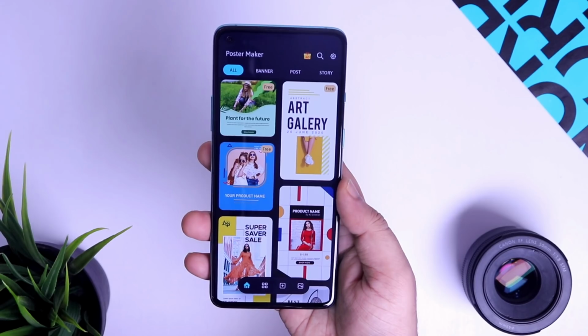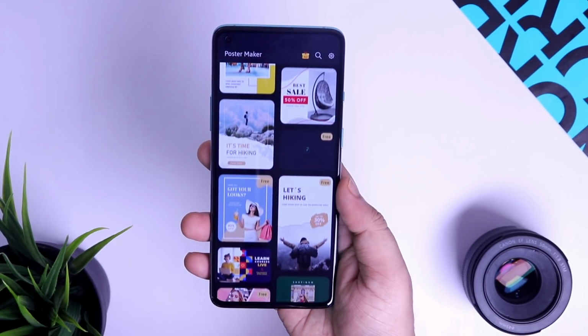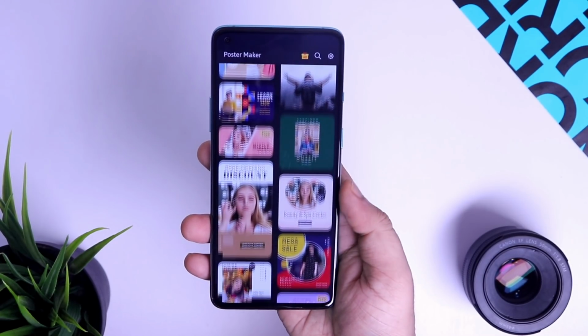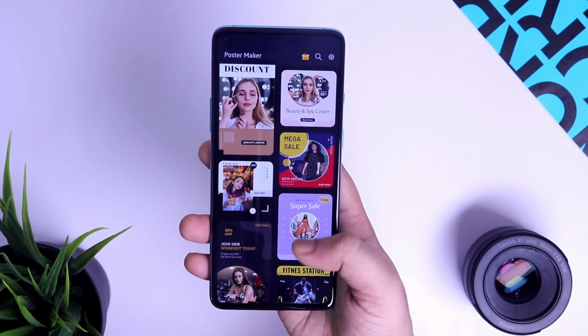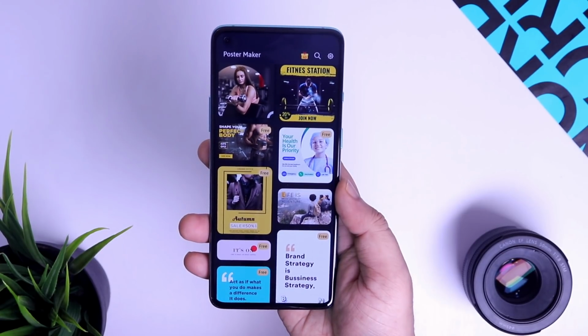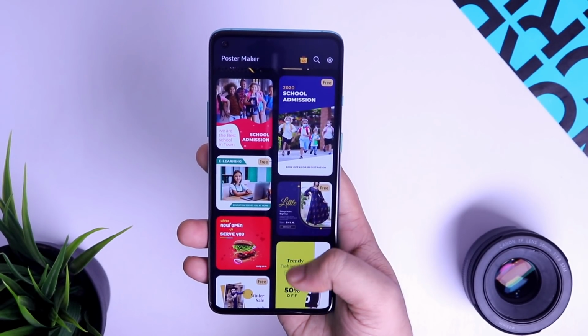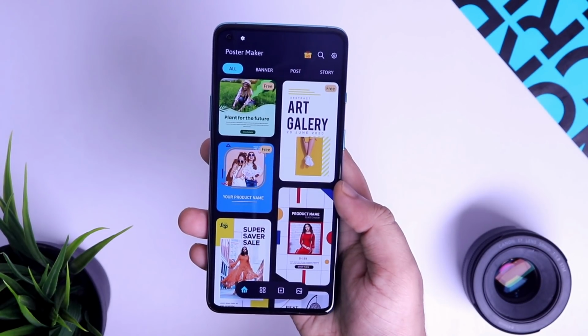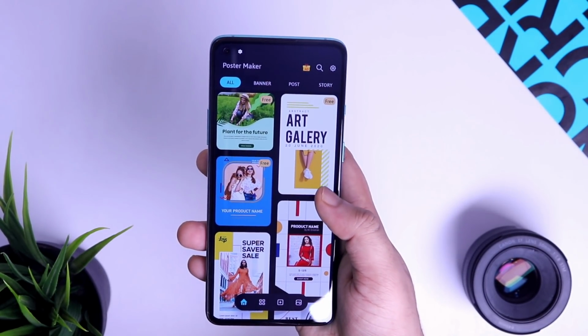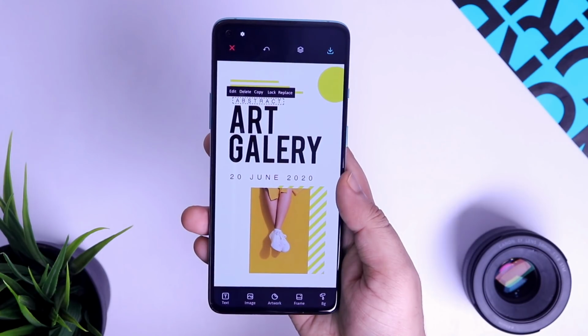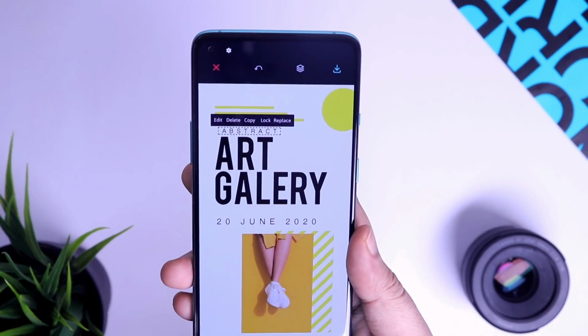Alright guys, first off we have Poster Maker. This application allows you to create your own social media post, banner, logo, Instagram stories, invitation cards and more. With hundreds of different templates to choose from, you can easily create your own poster by using this app. All you have to do is just select the template that you like, and now you can easily customize and replace all the elements that you see.